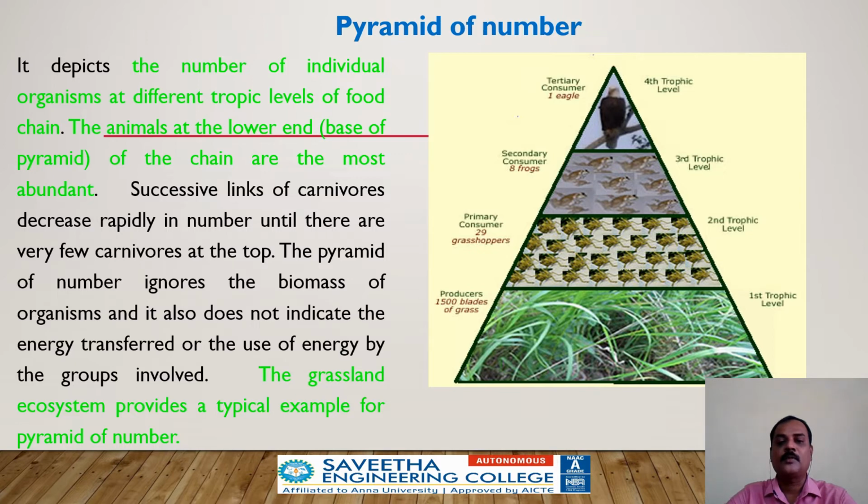Secondary consumers are frogs, which occupy the third trophic level, since the number of frogs is lower when compared to grasshoppers. The tertiary consumers are eagles, which occupy the next trophic level. The number at the last trophic level is also lower.